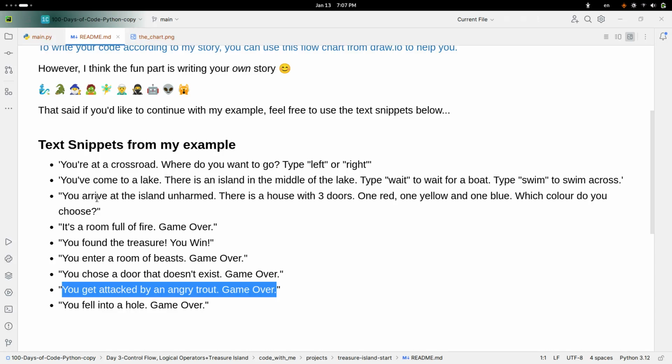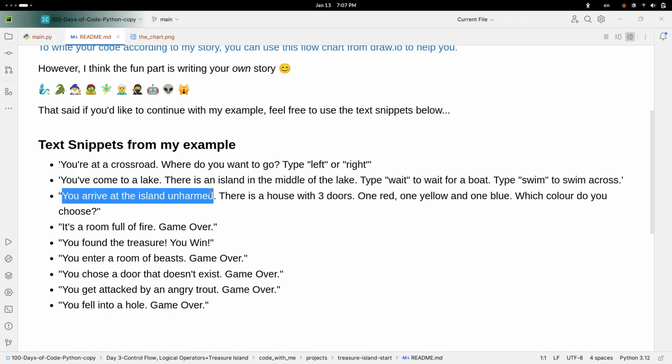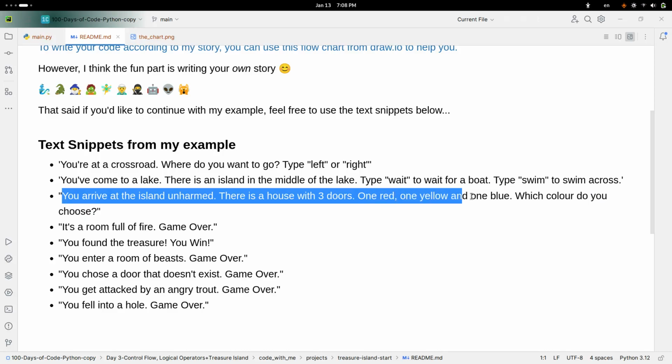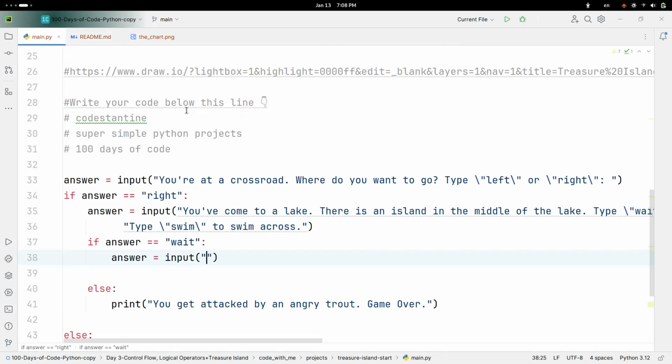So where is it? There is no boat here. Just says you arrive at the island unharmed. There is a house with 3 doors, 1 red, 1 yellow, and 1 blue. Which color do you choose? Perfect. Let's paste it over here.